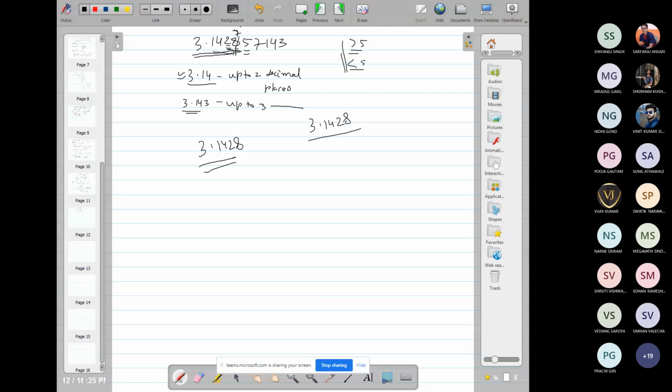To minimize the rounding error, what can we do? Actually, to minimize the rounding error, we may consider one more significant digit in each step. Suppose the problem is to solve a cubic equation, correct up to 3 decimal places. In each step, by a numerical method, we obtain an approximate value, first step, second step, third step, and so on, and we proceed till the root converges, correct up to 3 decimal places.